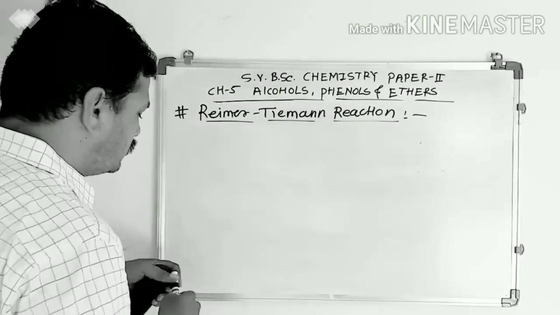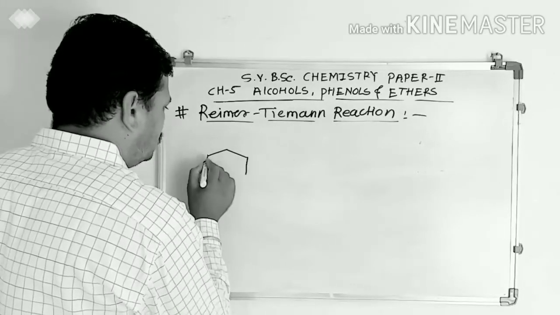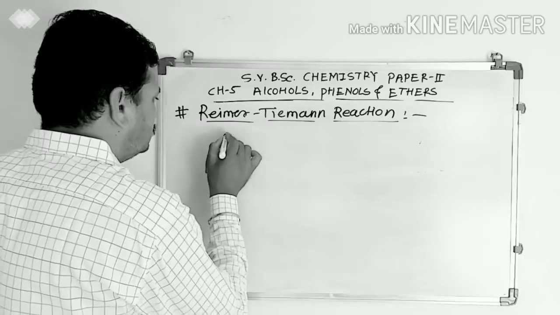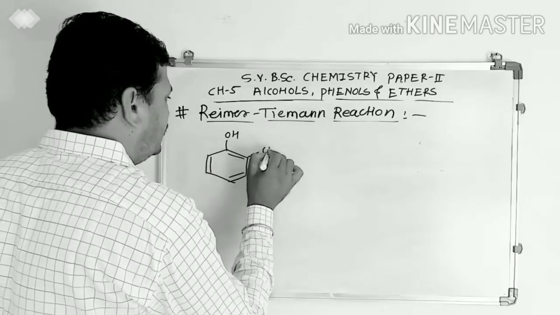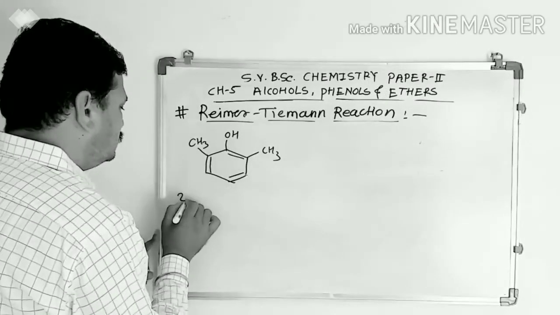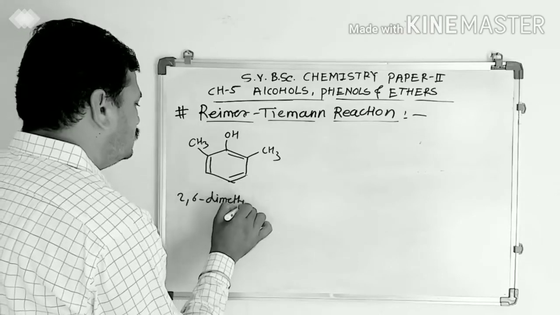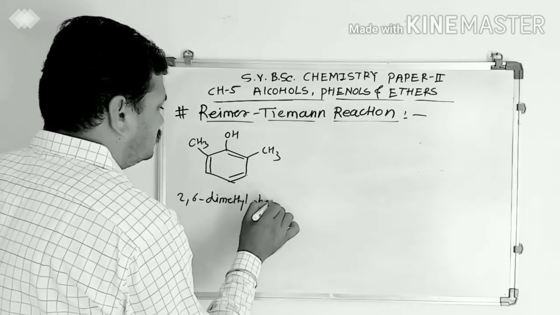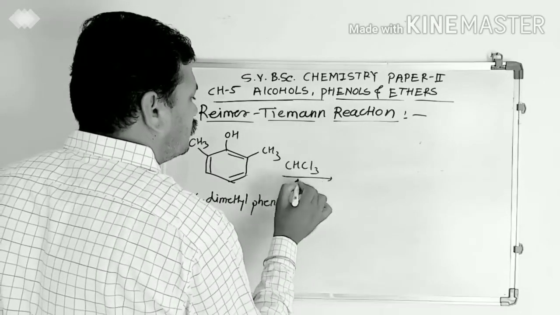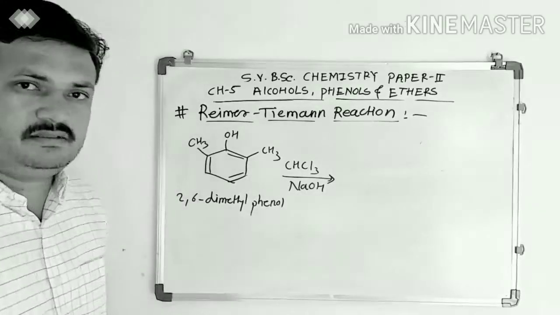If the ortho positions in phenol are blocked, both ortho positions blocked, for example 2,6-dimethylphenol, when it is treated with chloroform in basic medium, the same reaction takes place.